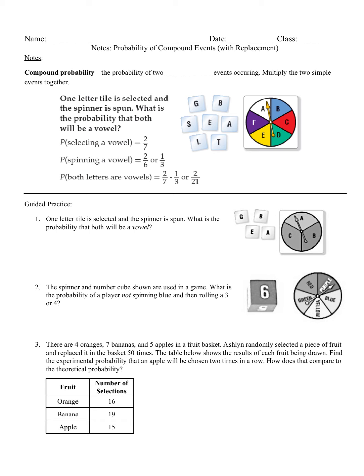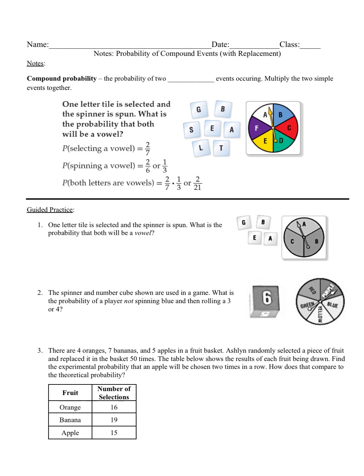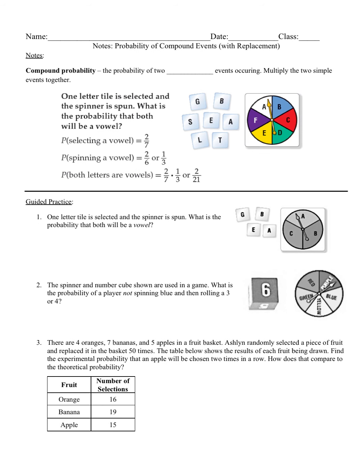Okay, so remember last week we did simple probability. So two or more simple events. Okay. Oh, I guess I should have a pen out instead of. All right. So the probability of two simple events occurring is compound probability. Multiply the two simple events together. Okay, that's how you get the probability of the multiple events happening. You just multiply each individual simple event together.